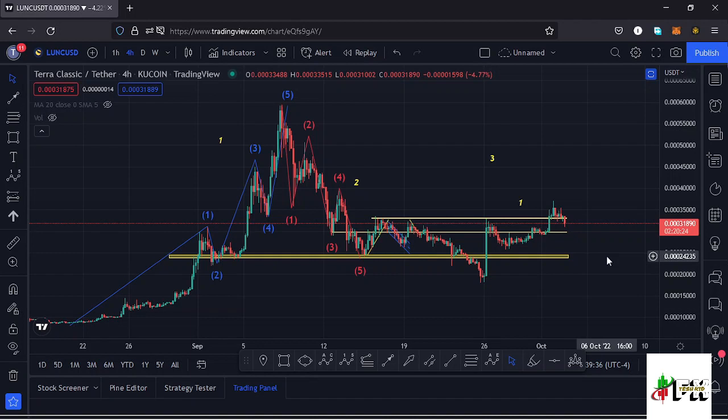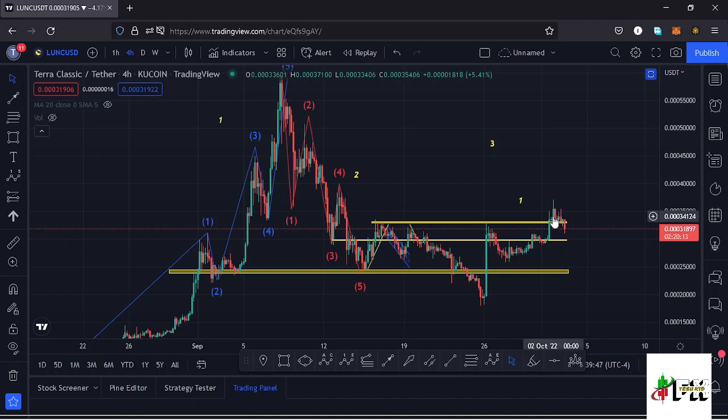After that announcement, we saw a very nice bounce to the upper side, and yesterday we made a high at around the $0.00037 mark, and at the moment we are seeing a bit of a retracement to the lower side over here.